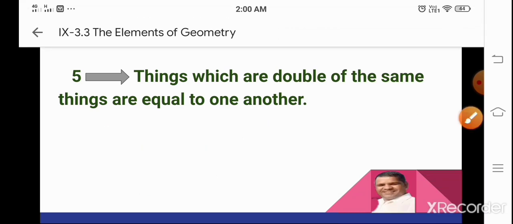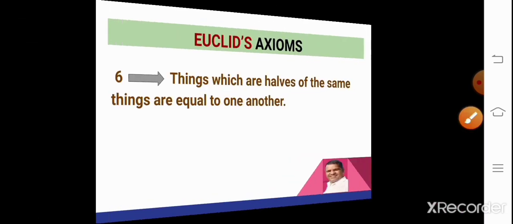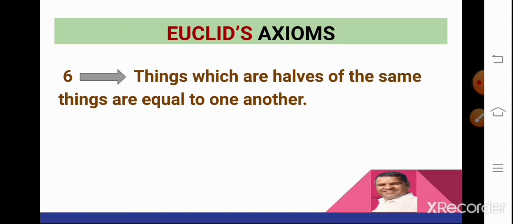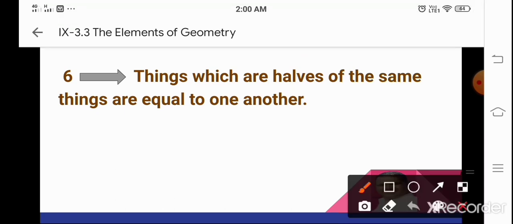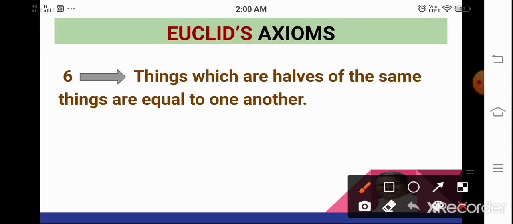Let us see the sixth axiom. That is, things which are halves of the same things are equal to one another. Which means, let us take things x and y which are equal to half of the same thing, z by 2.